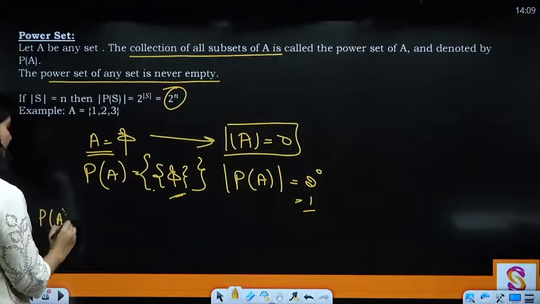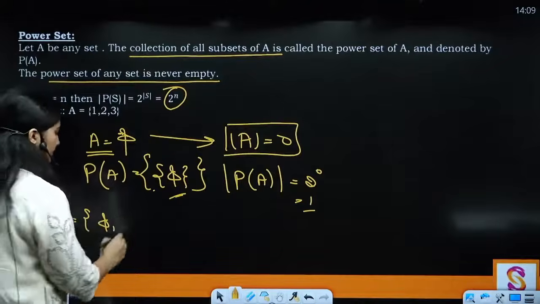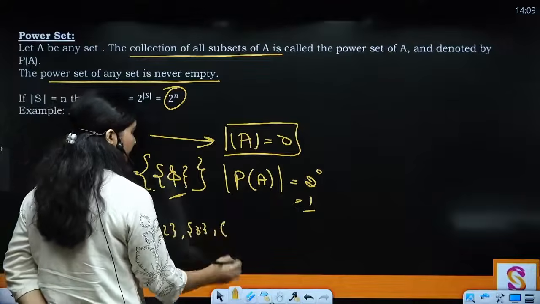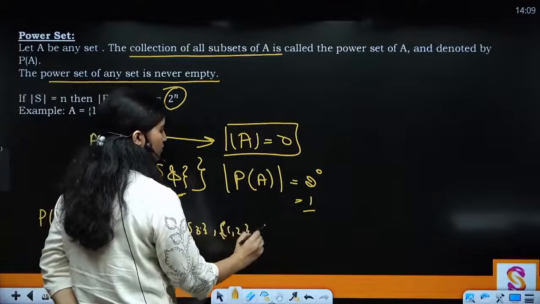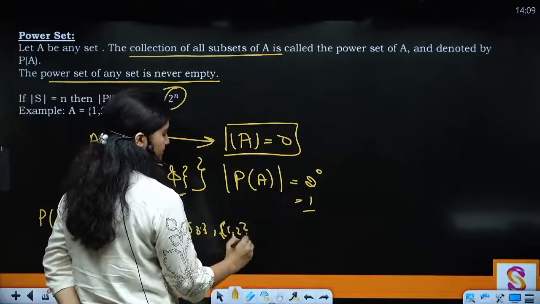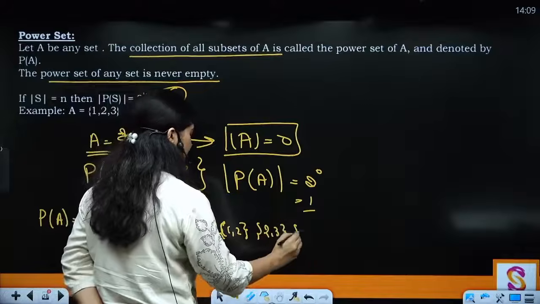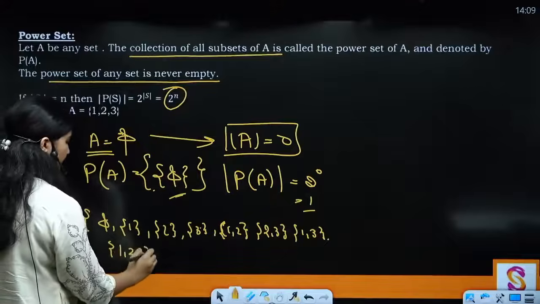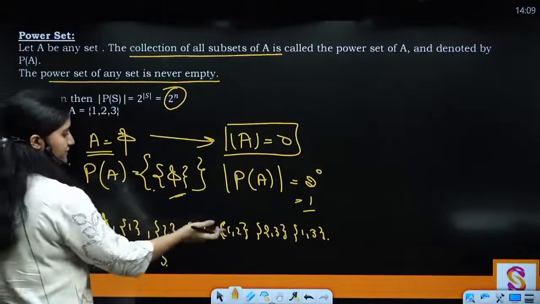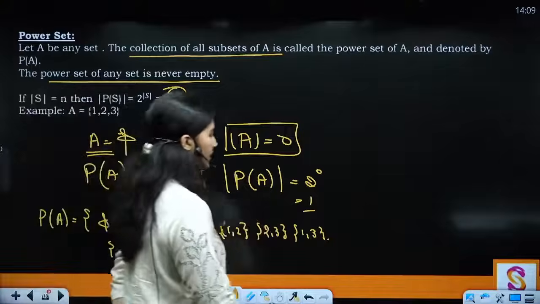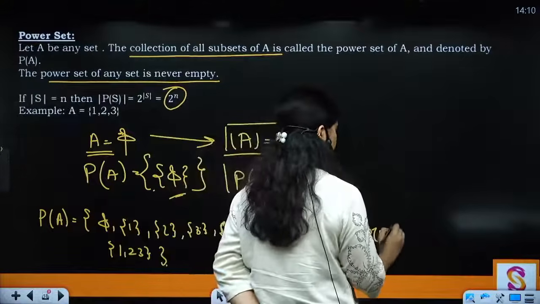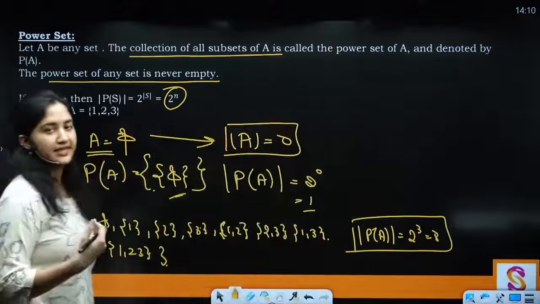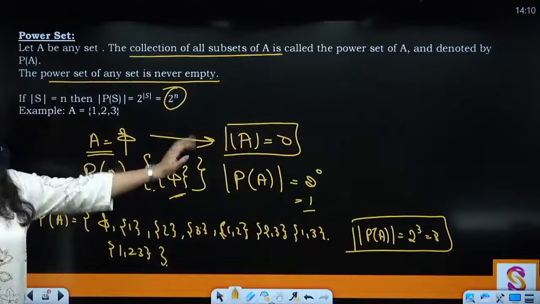All right. So यहाँ से फटाफट से we can say how many elements there are going to be in P of A. See, सबसे पहले तो आपने phi ले लिया. Then you have singleton sets. Then you have pairs, right? 1, 2, 2, 3 and 1, 3, right? And then you have the set itself. So 1, 2, 3, 4, 5, 6, 7, 8. And what is 2 raised to the power 3? 8. Clear? So cardinality of a power set you can find by using this formula.